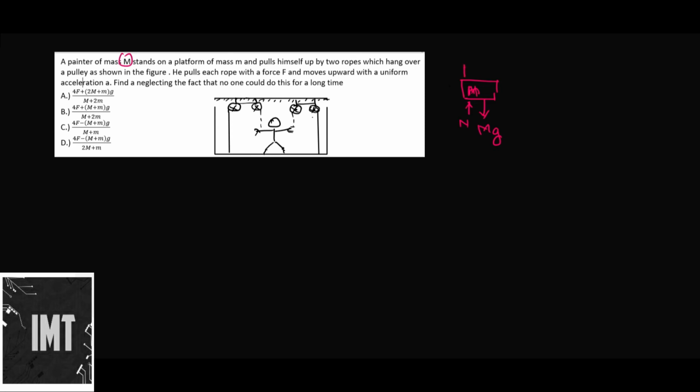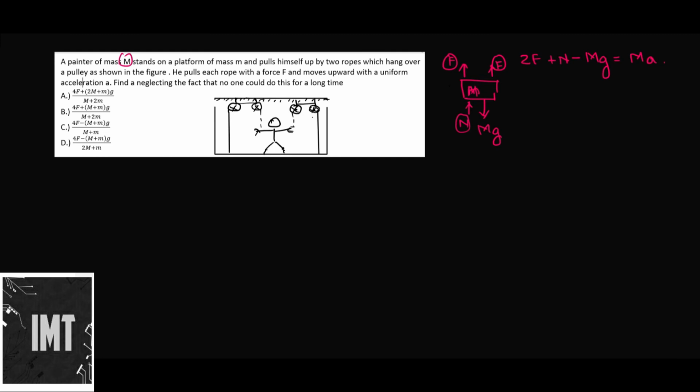And obviously he is pulling this with a force F from one hand, and the other hand also exerts a force of F. So his two hands each are exerting a force of F. So we have 2F upwards plus normal reaction upwards, minus his own weight mg downwards, equal to his mass into acceleration upwards.